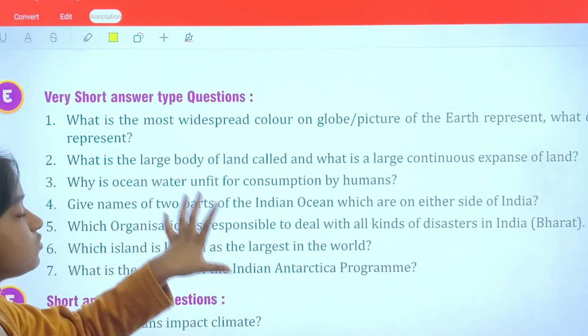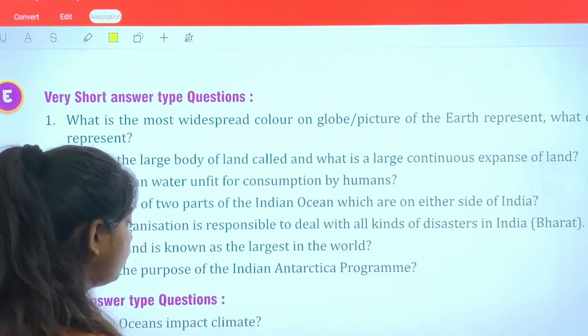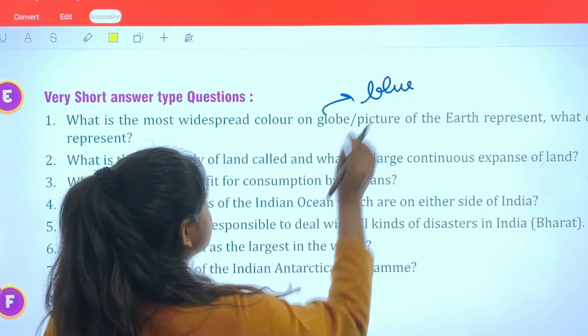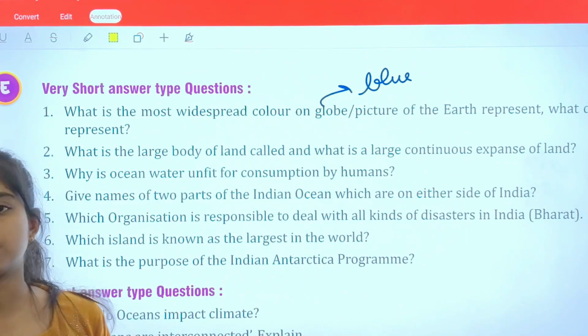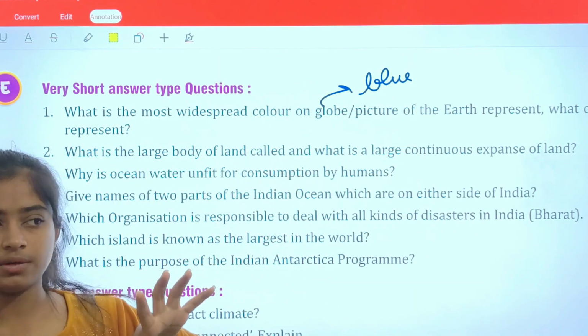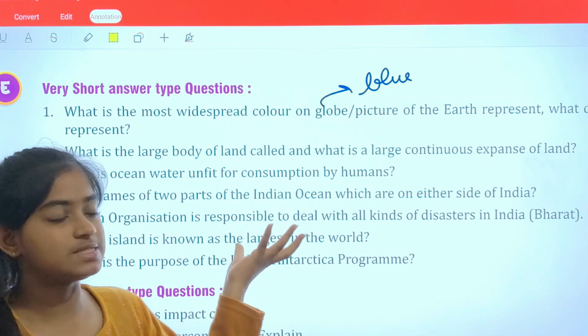Okay, so what is the most widespread color on globe? So definitely we all know this is blue. Okay, 71% of water is contained by oceans in our Earth. Most of the part is blue because it is water, so we can consider it a blue planet.